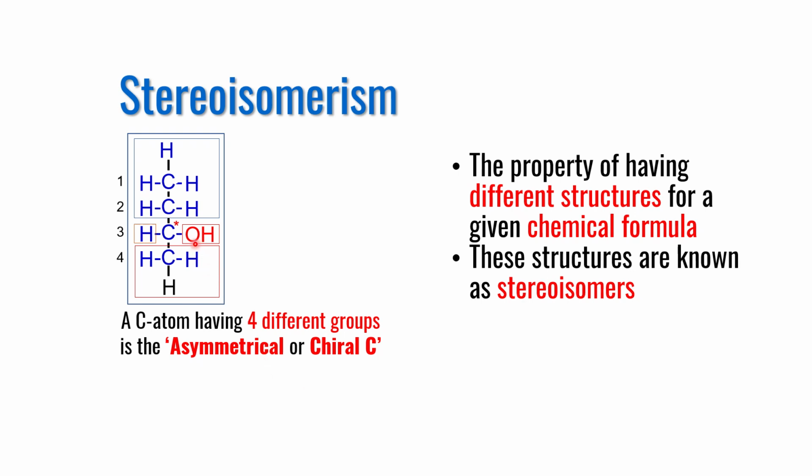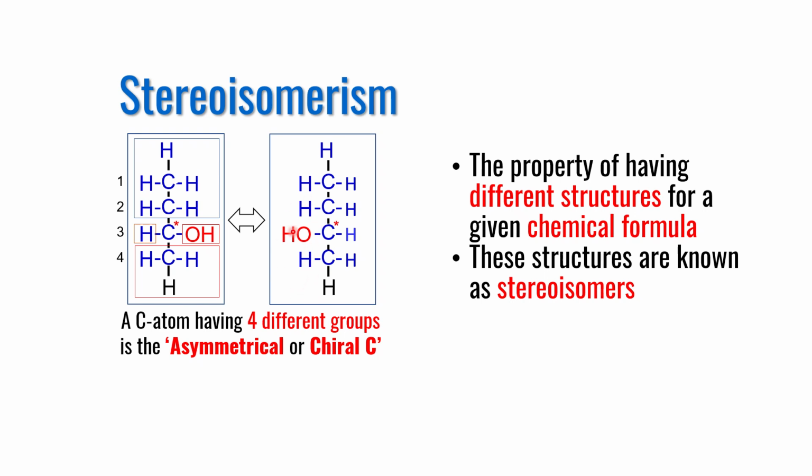This is also known as a chiral center, and this carbon has the capacity to form an alternative structure. In this molecule, OH is right now on the right hand side, but in an alternative structure the OH may be facing toward the left hand side. Such structures around one chiral carbon atom are known as stereoisomers. So stereoisomers are the product of a chiral carbon or chiral center. Therefore, to understand the concept of stereoisomerism, you must be able to identify the chiral carbon in a given monosaccharide.